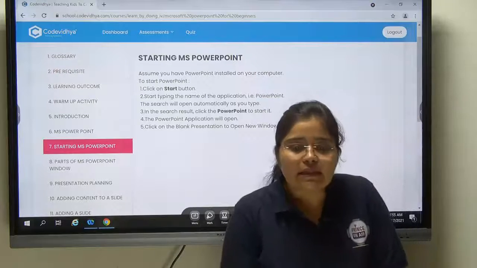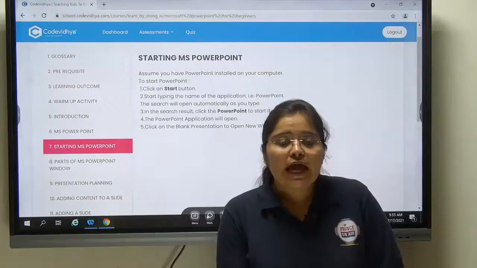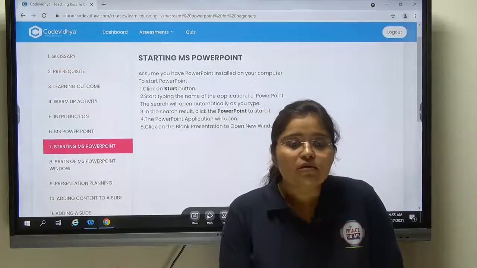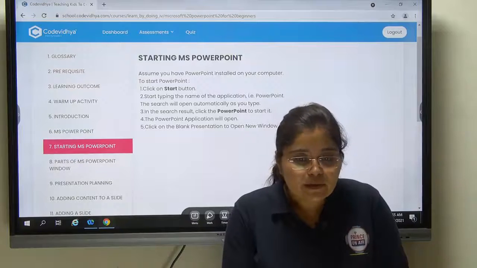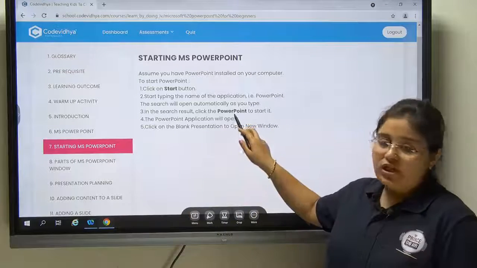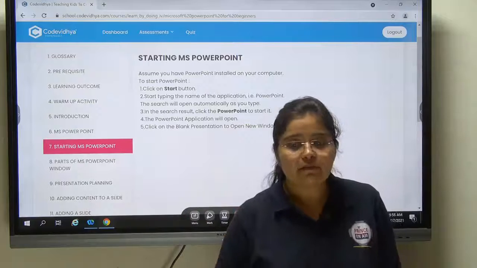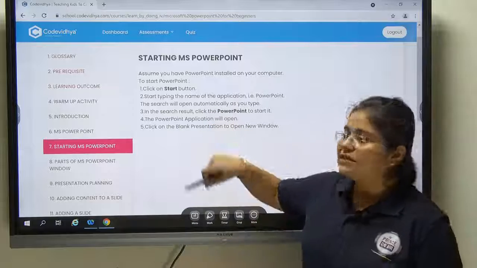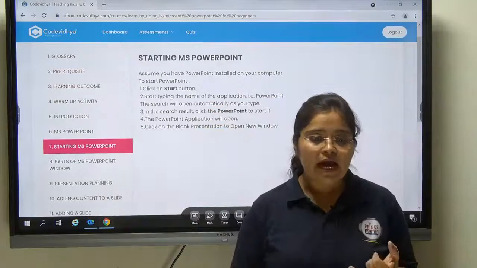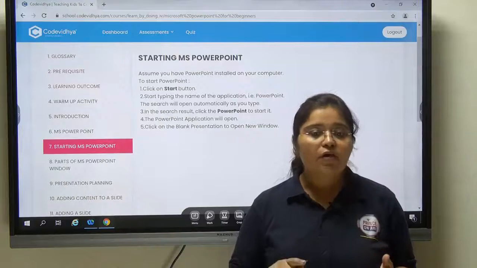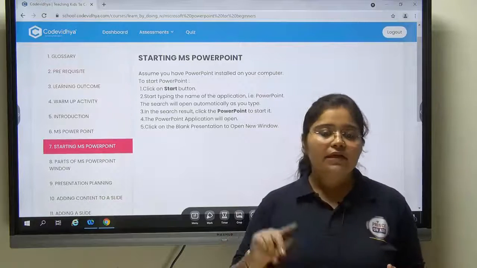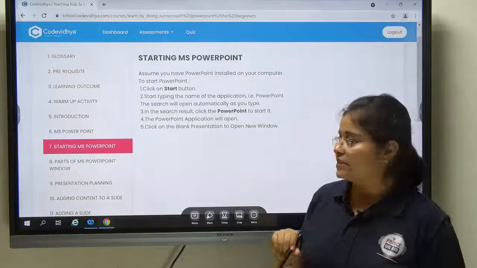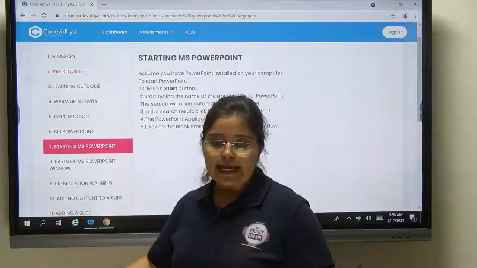So these are the basic steps which you have to follow for opening any kind of application in your system. If you want to open Word, the same steps apply, only the application name will change. If you want to open Notepad, the same steps apply. Means if you want to open anything in your computer, these are the basic steps: click on Start, type in the search box, then according to the search result, click on the application which you are looking for. So these are the basic steps. I will just show you the steps with the help of practical.